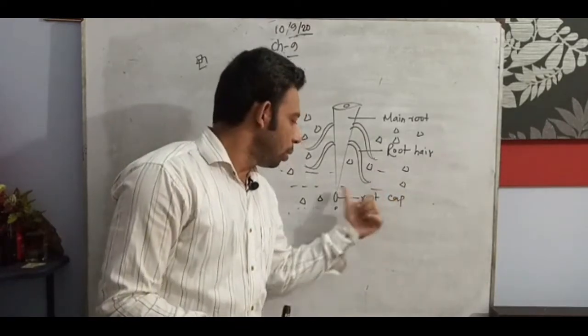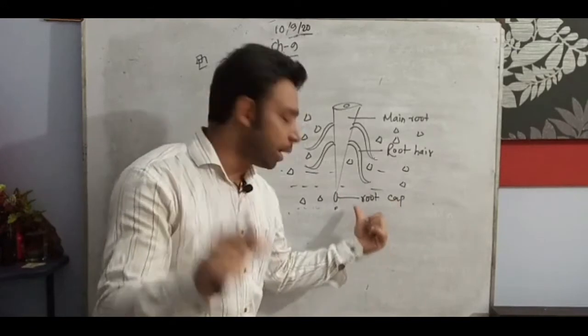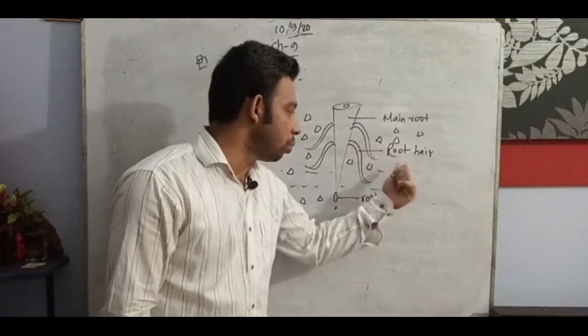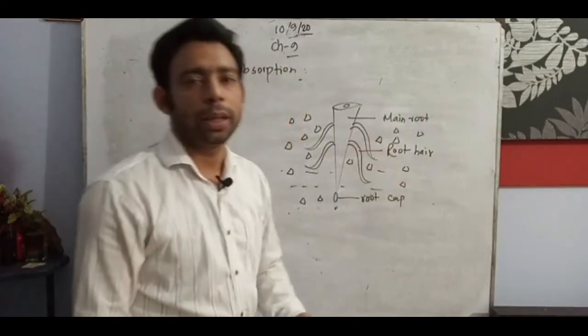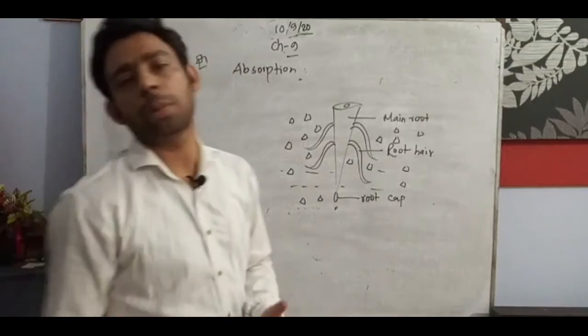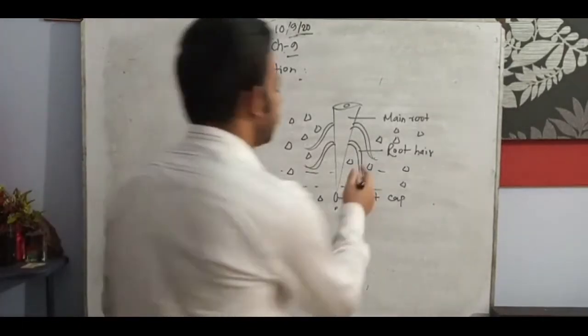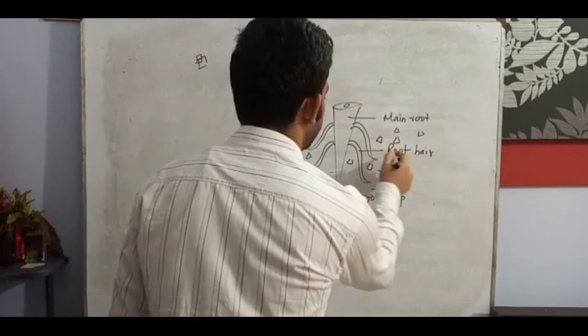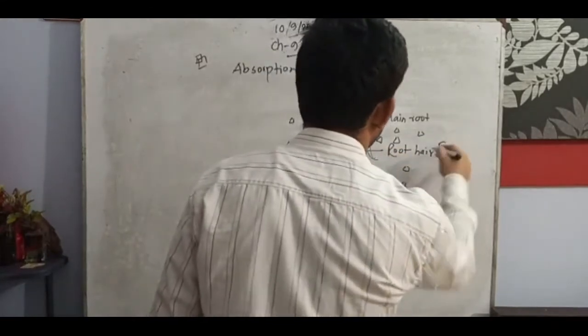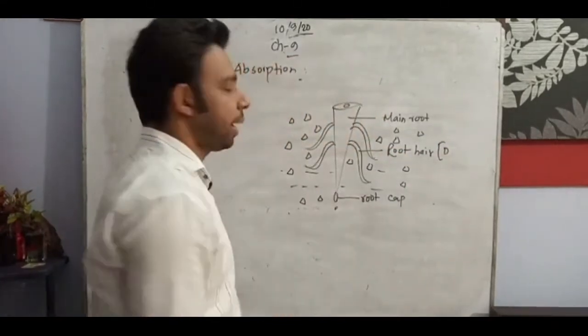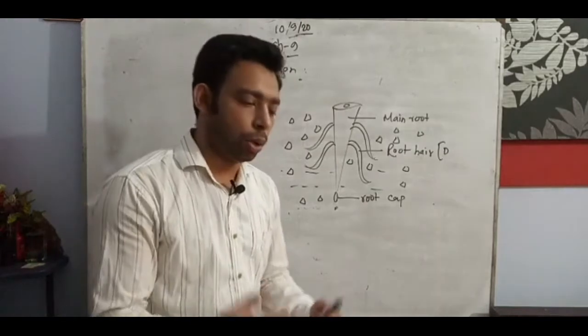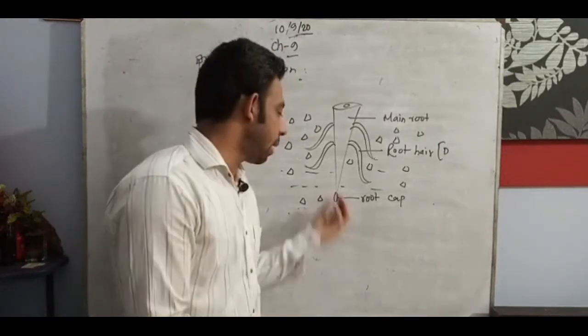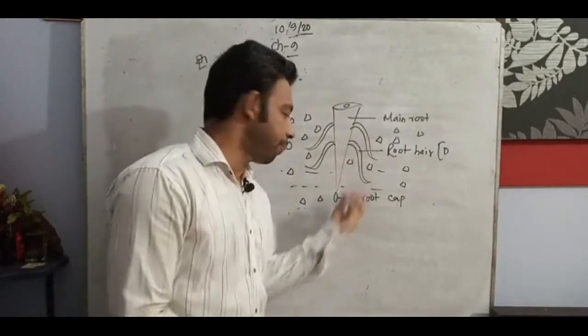So water and minerals are also absorbed through the main root and also the root hair. This is the way of absorption. If it is the root hair, this is the process. Mostly the root cap cannot, because lots of water and minerals cannot enter through the root cap.